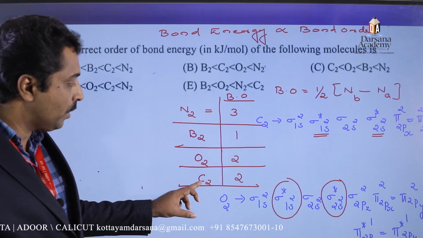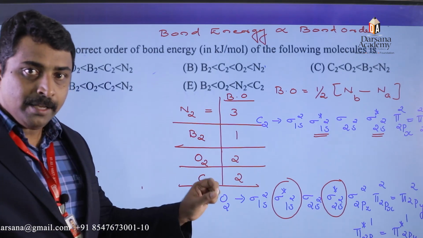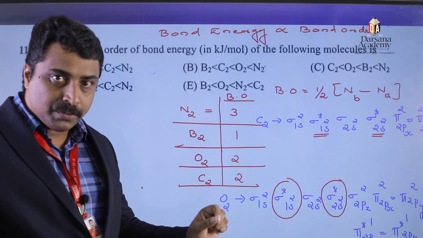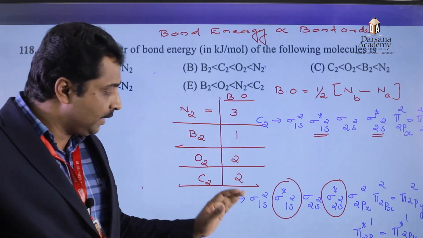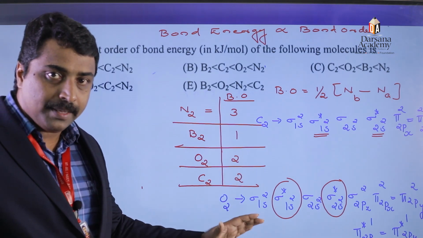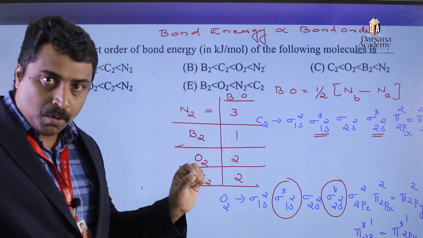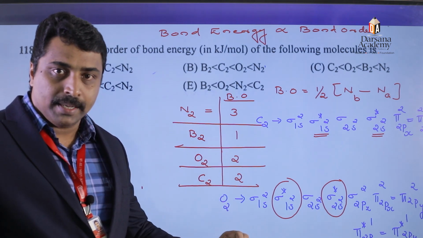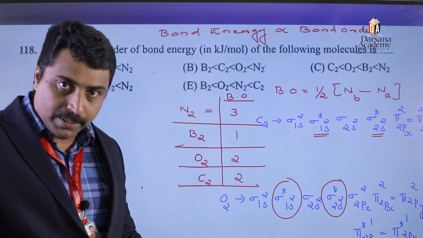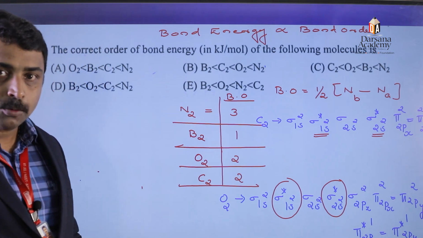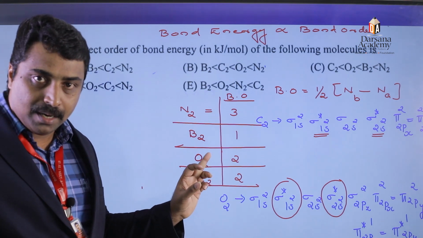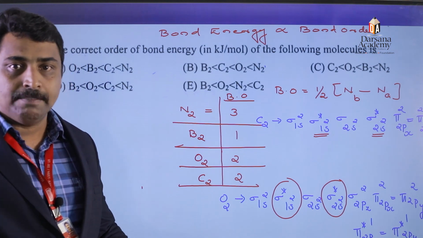Therefore, while we compare oxygen and carbon molecule, even if both have the same bond order, due to the higher number of electrons in anti-bonding molecular orbital in the case of oxygen, oxygen has a lower bond energy or lower stability. രണ്ട് പേർക്കും ഒരേ ബോണ്ട് ഓർഡർ ആണെങ്കിലും ഓക്സിജൻ മോളിക്യൂളിൻ്റെ കേസിൽ ആൻറ്റി ബോണ്ടിങ് മോളിക്കുലാർ ഓർബിറ്റലിലുള്ള ഇലക്ട്രോണിൻ്റെ എണ്ണം കൂടുതലായതുകൊണ്ട് സ്റ്റെബിലിറ്റി കുറവായിരിക്കും, അഥവാ ബോണ്ട് എനർജി കുറവായിരിക്കും. That is why the bond energy of oxygen molecule is less than that of carbon molecule even if both have the same bond order.